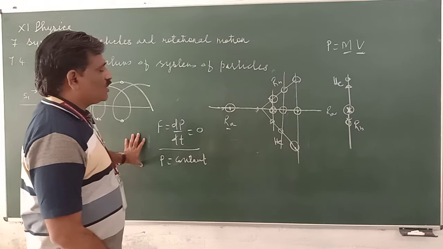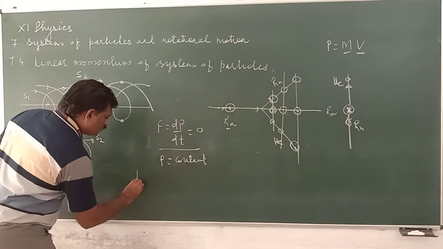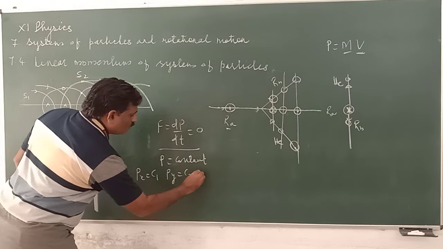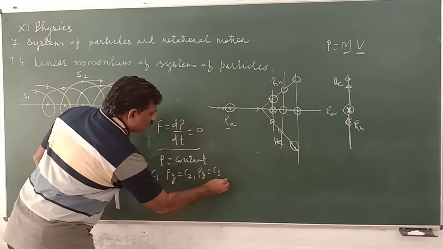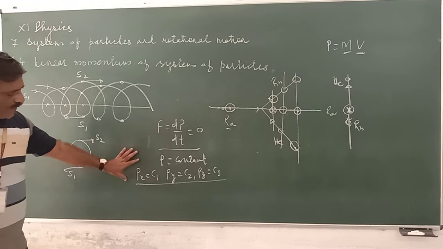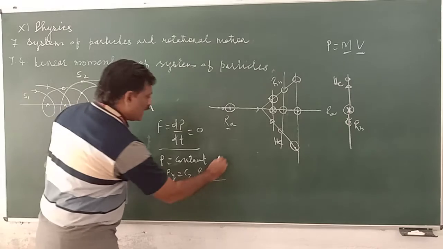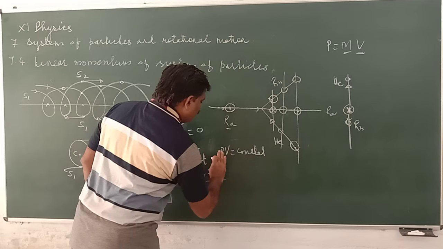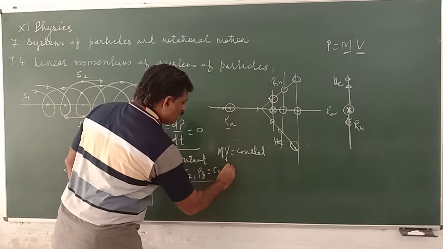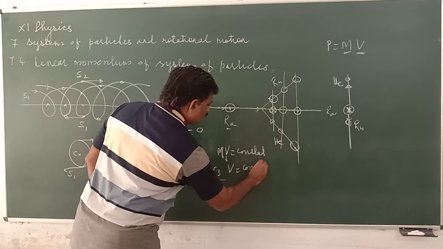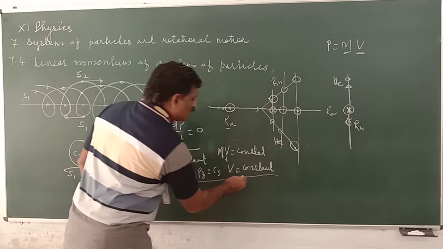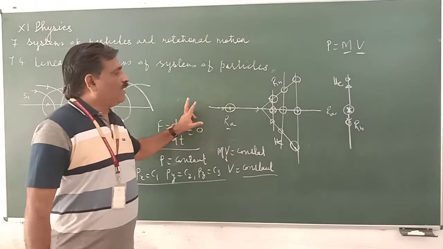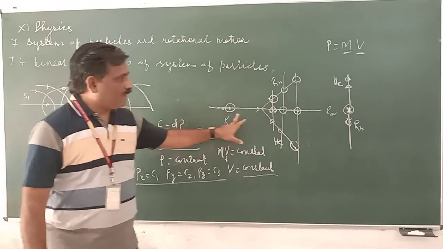When this P is constant, then there are three constants: Px is equal to C1, Py is equal to C2, Pz is equal to C3. So when it remains constant, it also means that Mv is constant. V is constant. When there is no external force, they move with uniform velocity. Their velocity does not change.